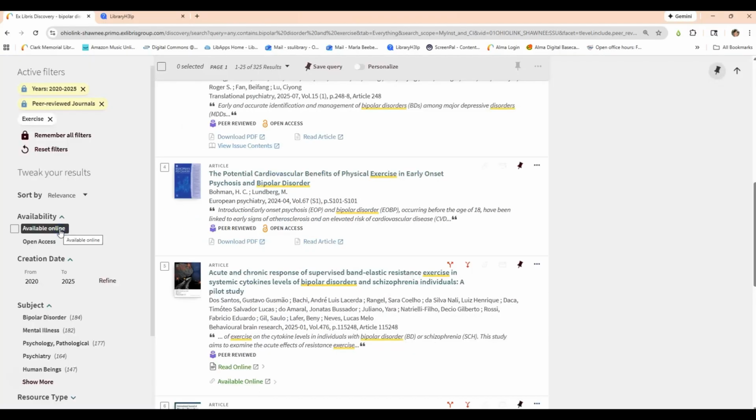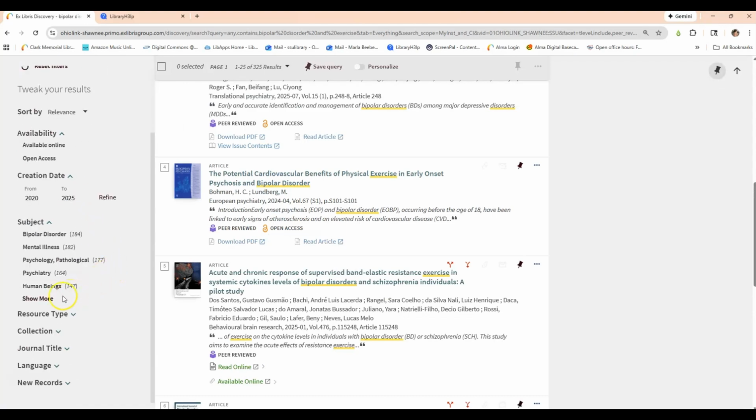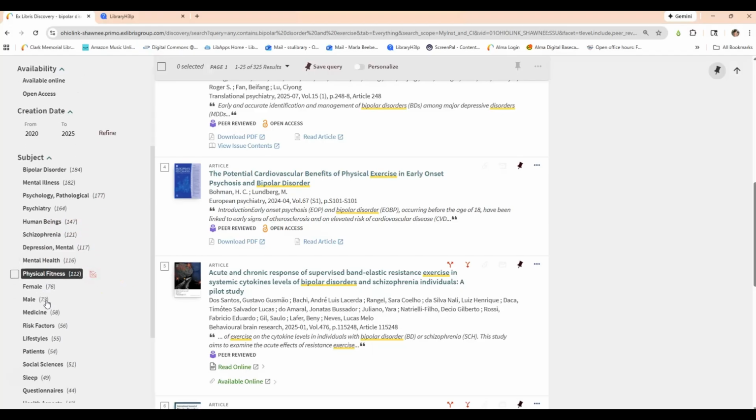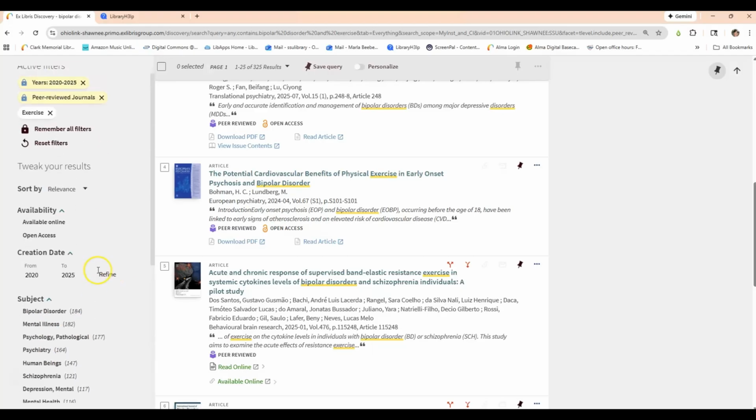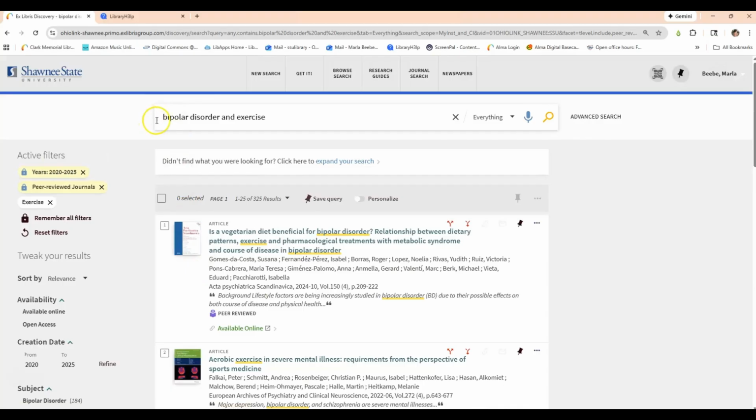Subject terms are also useful to help prompt for keywords. In this case, and I will click show more, I will see physical fitness here, and I can think to myself, well, maybe I want to do like bipolar disorder and physical fitness. Or if I wanted to, I could add one, so like bipolar disorder and exercise and lifestyle. So those are all the ways that subject terms can be helpful to you.